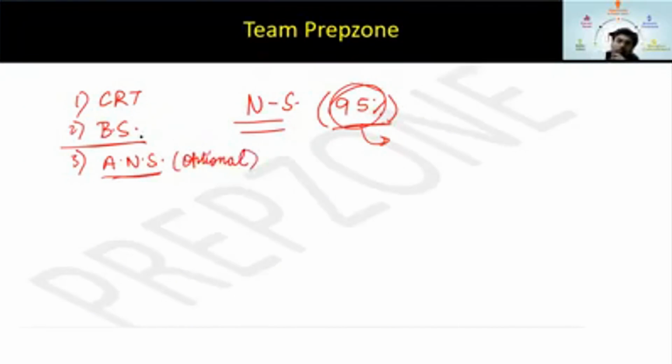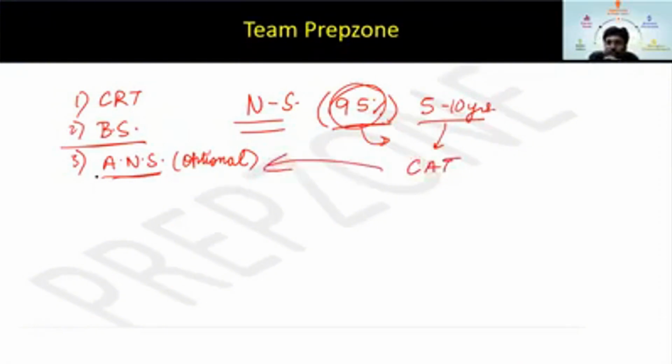Why? Because in the recent past, say 5 to 10 years, if you just have a look at the CAT papers, they haven't asked any question from this advanced number system section, which I might discuss if needed. So let everyone join, and then I have a proposal. We can discuss that, and post that we can take a decision on whether to include this or not. Okay, so let's start now because we have a few participants.